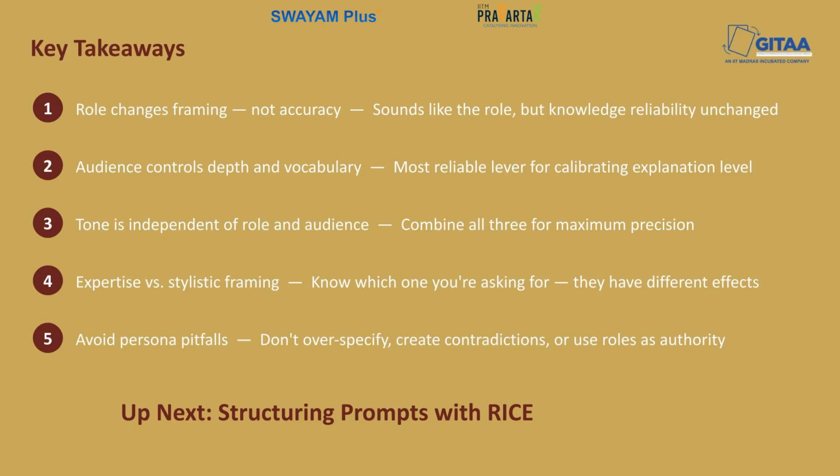And the last takeaway is avoid the pitfalls. The pitfalls are that a role does not mean accuracy, and role doesn't bypass the safety behavior that your model is built on, and contradictory personas will produce contradictory outputs. So stick to one or two attributes that matter the most. And over specifying the role or the audience is going to produce a very muddled output. So less is usually more when it comes to persona constraints.